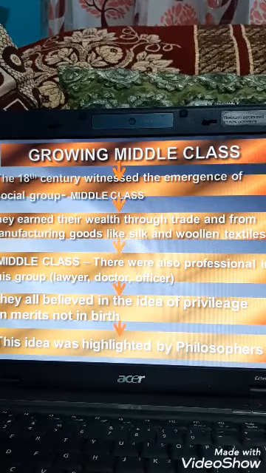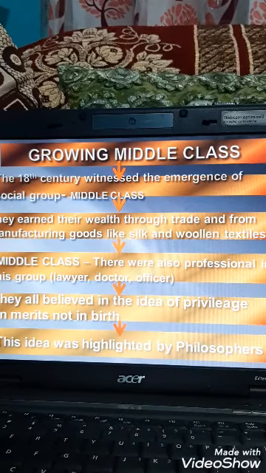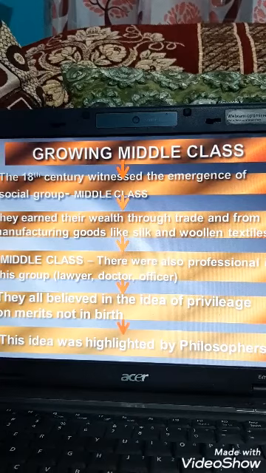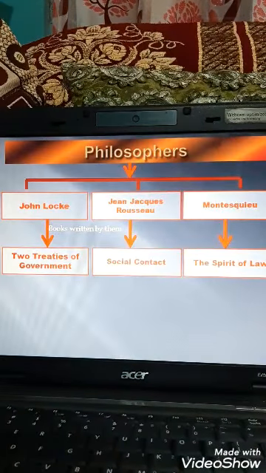This idea was also put forward by some philosophers. The philosophers also supported this idea of the middle class. They were John Locke, Jean-Jacques Rousseau and Montesquieu.